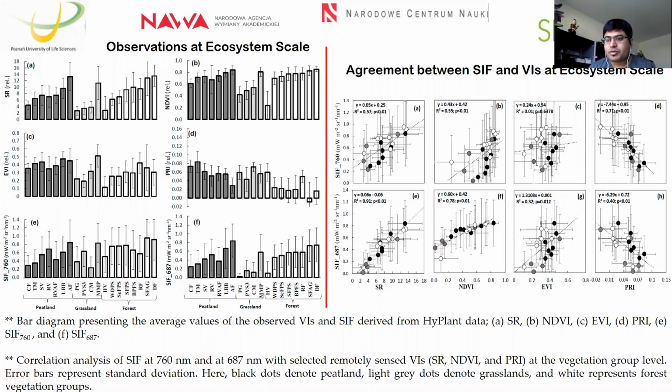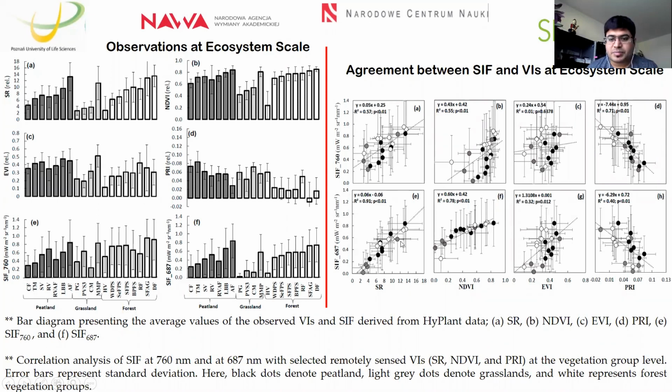On the other side, for the PRI, we received a negative relationship between SIF and the vegetation index in both oxygen absorption bands. Here the black dots denote the peatland area, gray dots represent the grassland, and white dots represent the different forest communities.